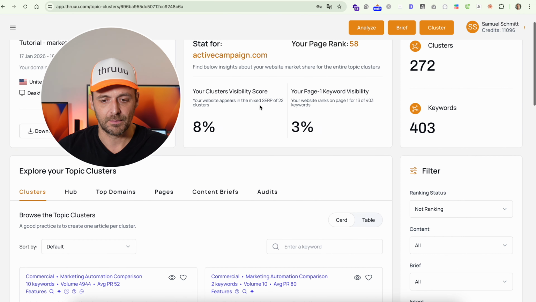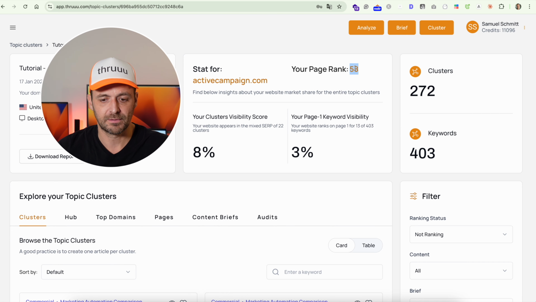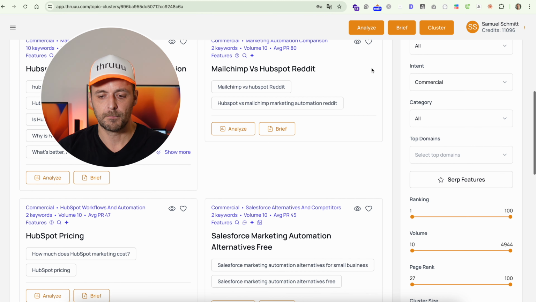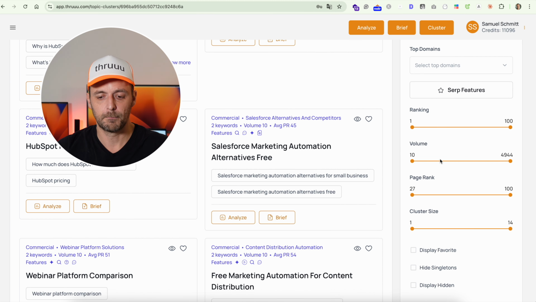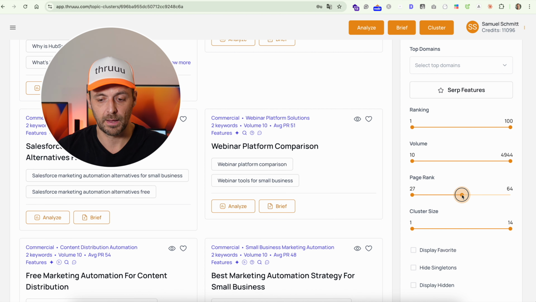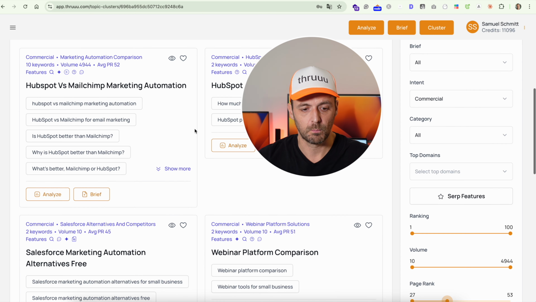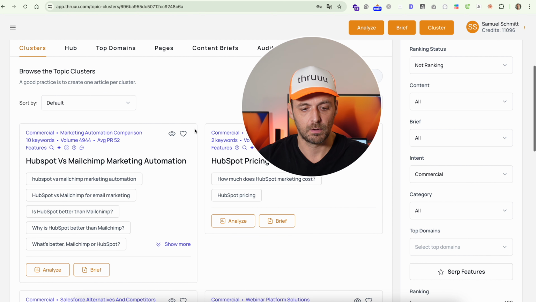And as I said previously, my page rank is 58. So page rank in thruuu is domain authority. We can also filter based on page rank and maybe focus on the ones that are not so strong, maybe below 50. And so here I can start to now select some new topics that I want to cover in my blog.